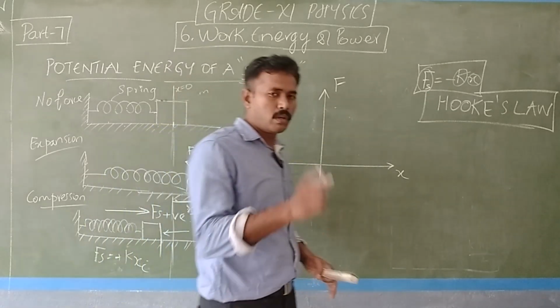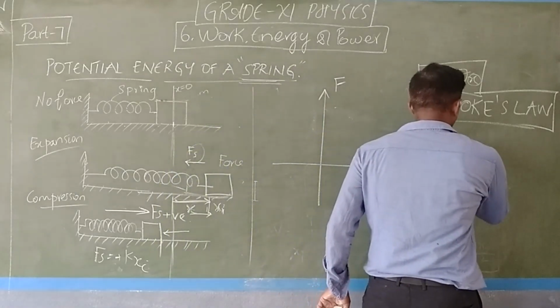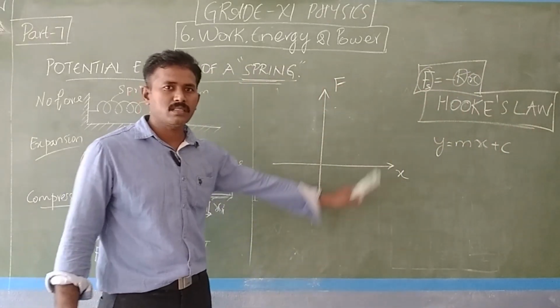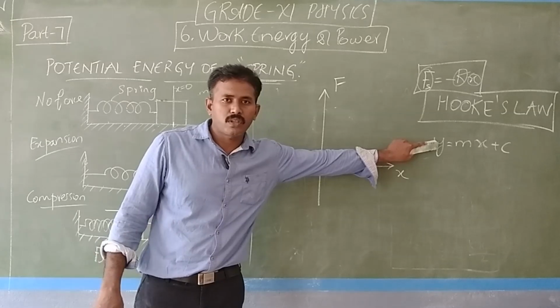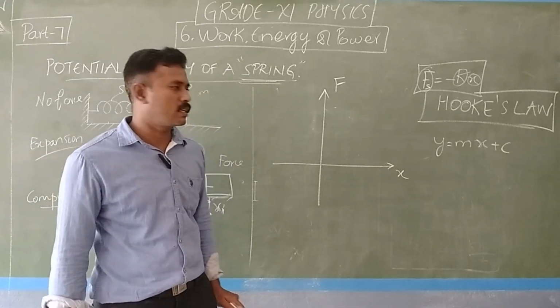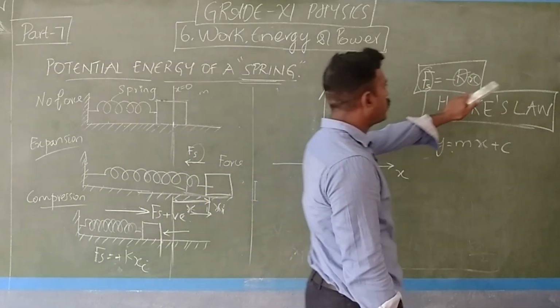Now, you remember the formula in maths, that is y is equal to mx plus c. Do you remember what this is? This is the equation of a straight line in mathematics. Now, you compare this with this. So you don't have any constant.